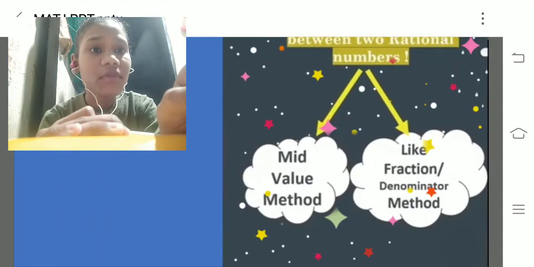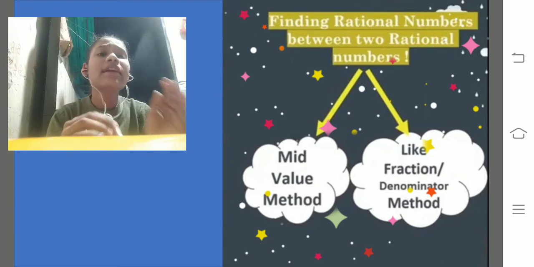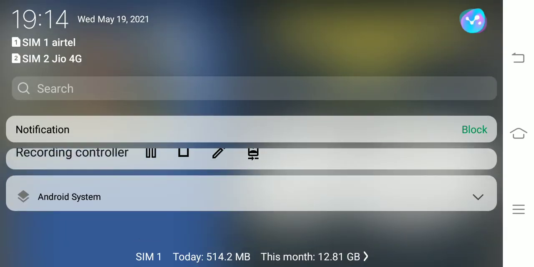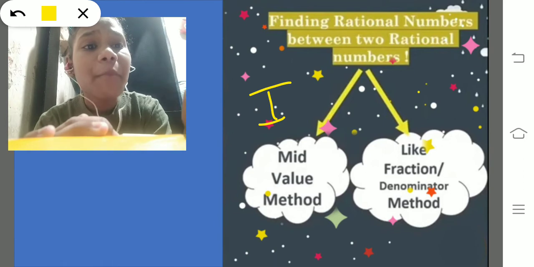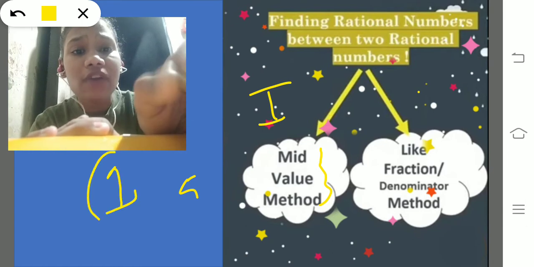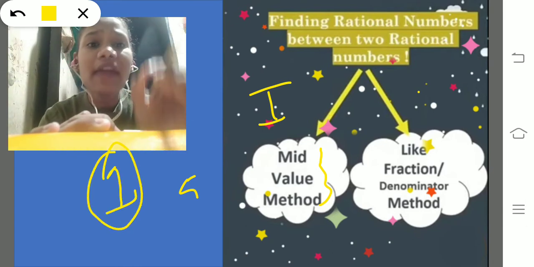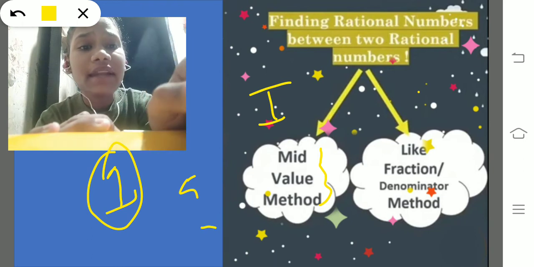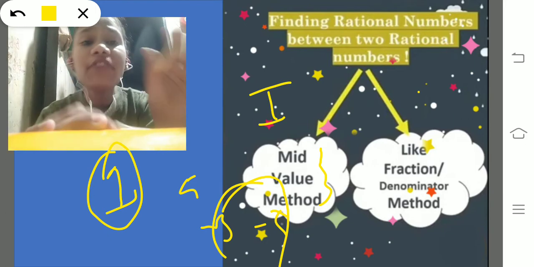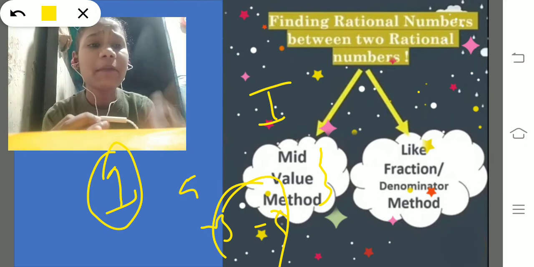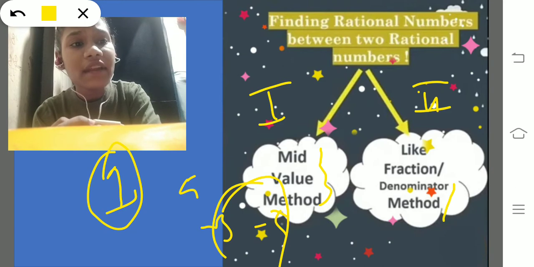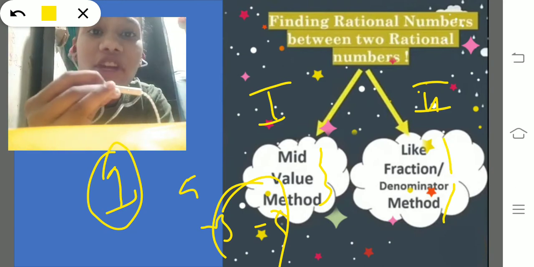The answer is false. So now we have to find a rational number between two rational numbers. We have two ideas to do this. The first idea is the mid value method. In the mid value method, if we are finding one rational number, if the question says find one rational number between -3 and -5, then we can do it. But if they are saying find 3 rational numbers, find 5 rational numbers between 2 and 3, then we will use the second process, that is the denominator method, or we can say the like fraction method.